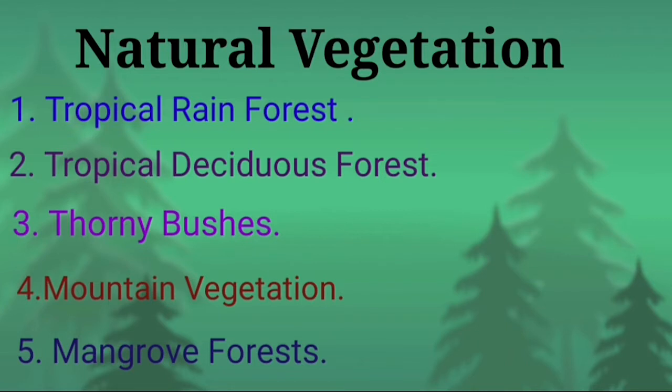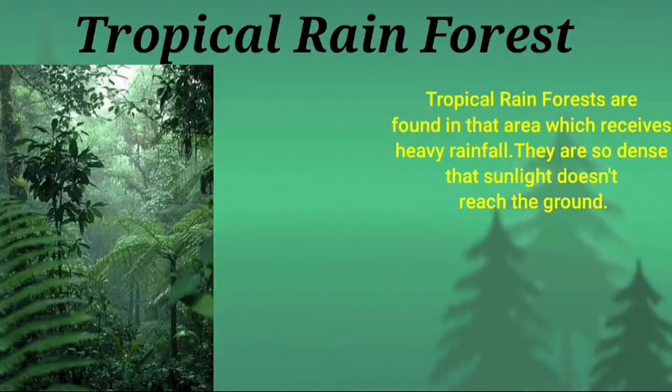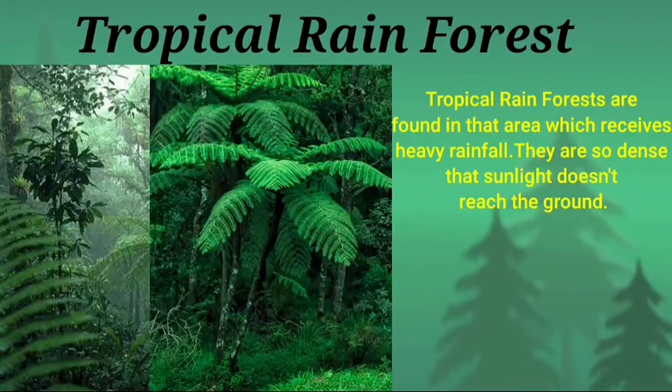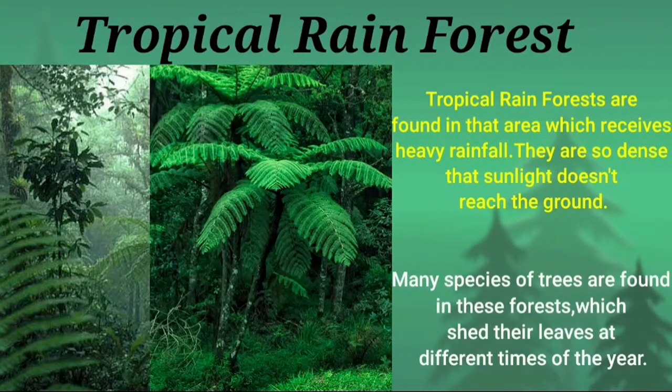So today we are going to discuss this natural vegetation in detail. Each one of the natural vegetation, each one of the forests, we are going to see. First of all we are going to start with the tropical rainforest, that is also known as evergreen forest. Tropical rainforests are found in areas which receive heavy rainfall. They are so dense that sunlight doesn't reach the ground.